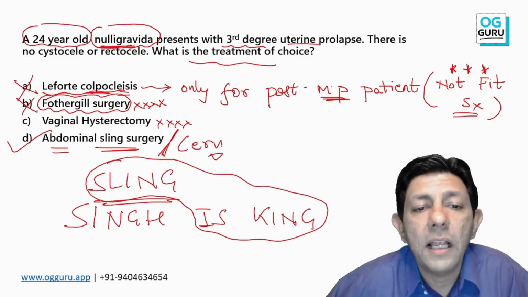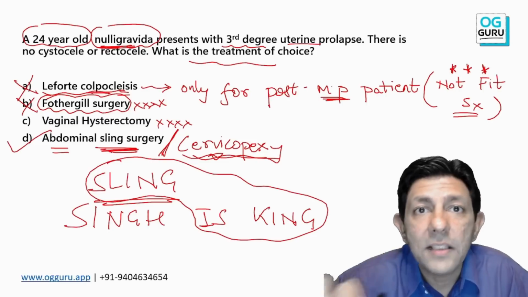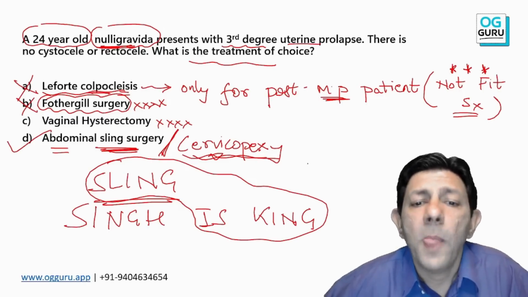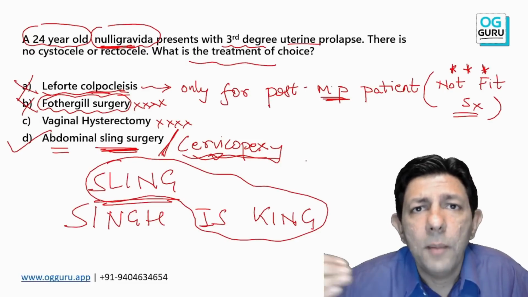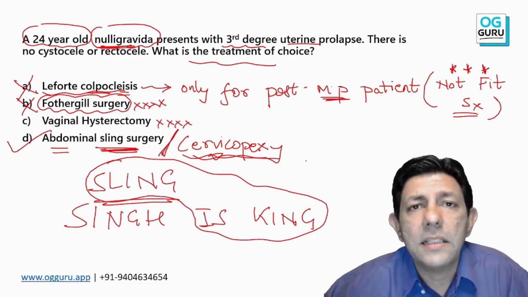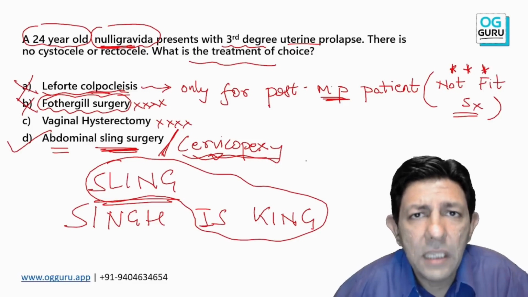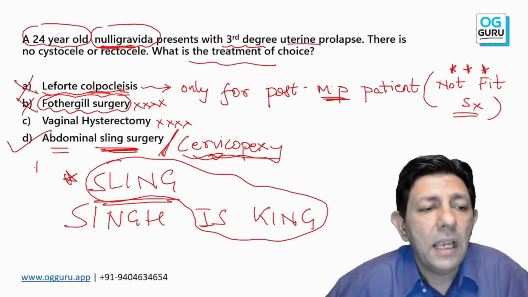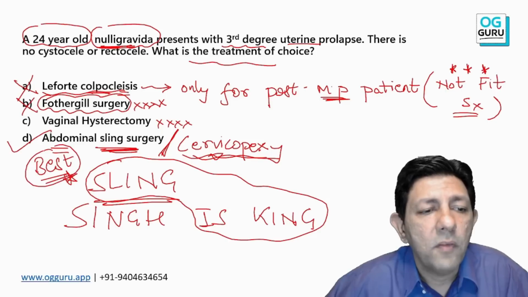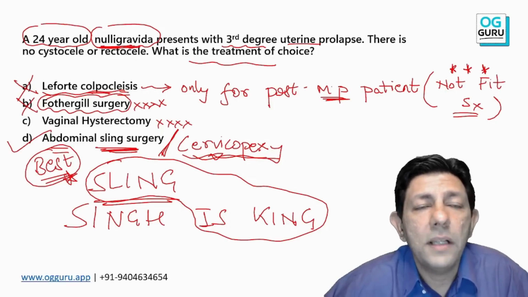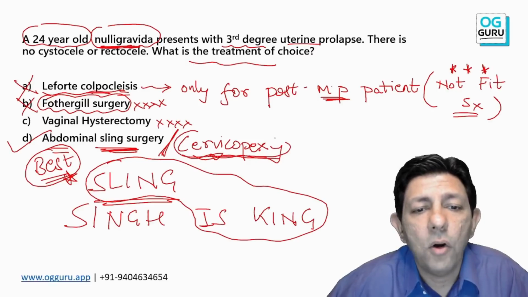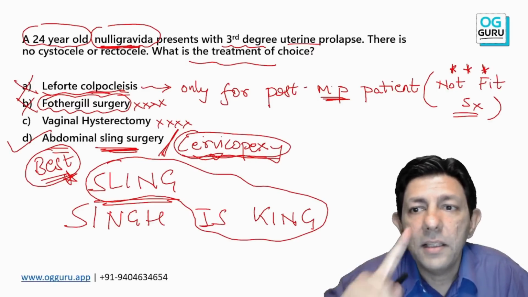Also known as cervicopexy. Okay, so if this is in the exam, don't get confused. Cervicopexy, another name is sling surgery, abdominal sling surgery. All are Indian contributions: Purandare sling, Shirodkar sling, Khanna sling, Virkud sling. The names of the sling surgeries are not expected at your level. You only have to remember: Sling is King. That means sling is the best, and that is the best option for a young patient who has never conceived and is planning for pregnancy in the future. Sling surgery or cervicopexy. Sling is King.